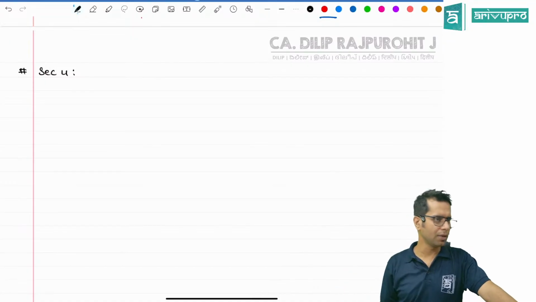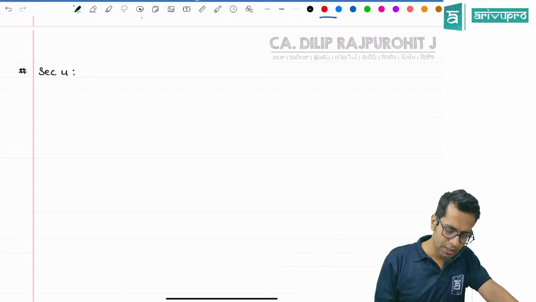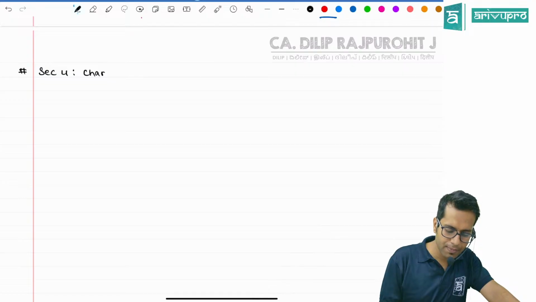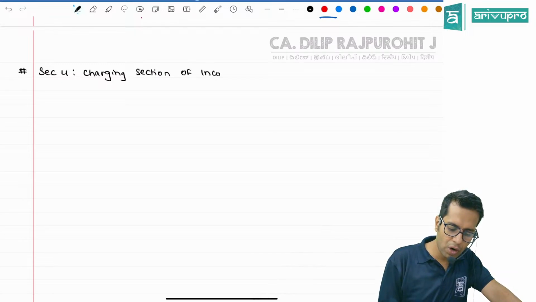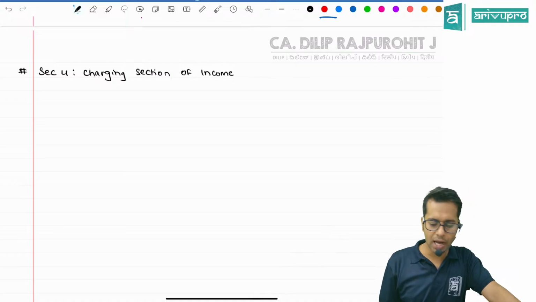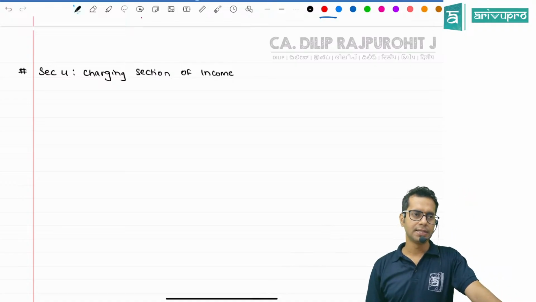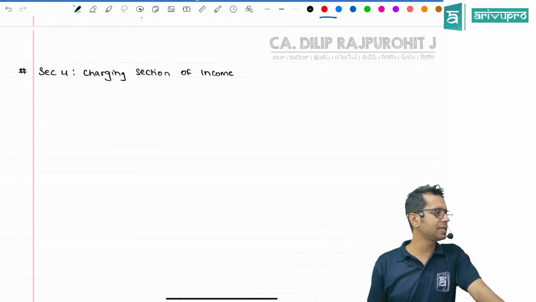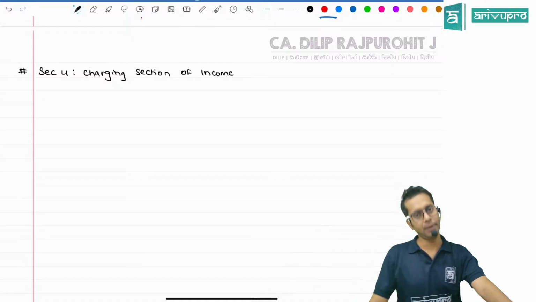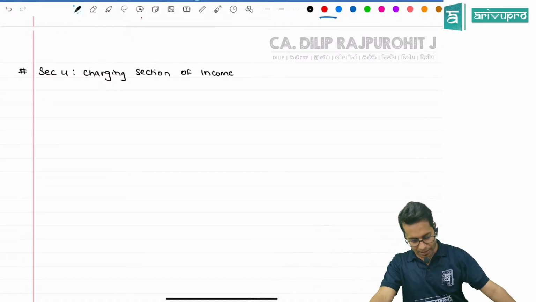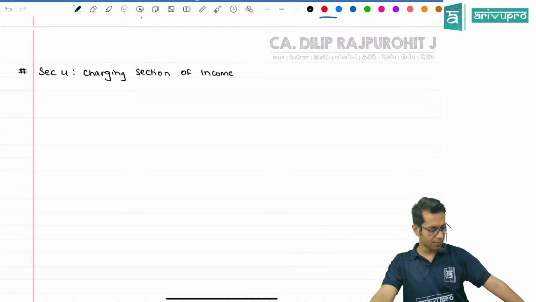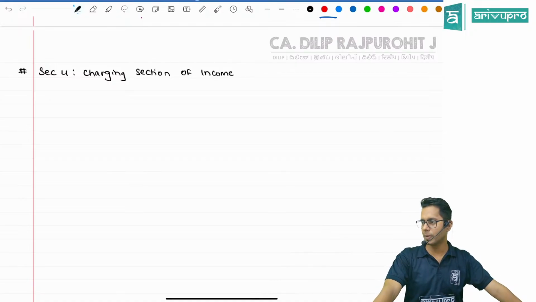Section 4 of the Income Tax Act is the charging section of income tax. Sir, what do you mean by this? Charging section means it is this section which is telling you to pay income tax. You are paying income tax on your income. Who is asking me to pay the income tax on my income?